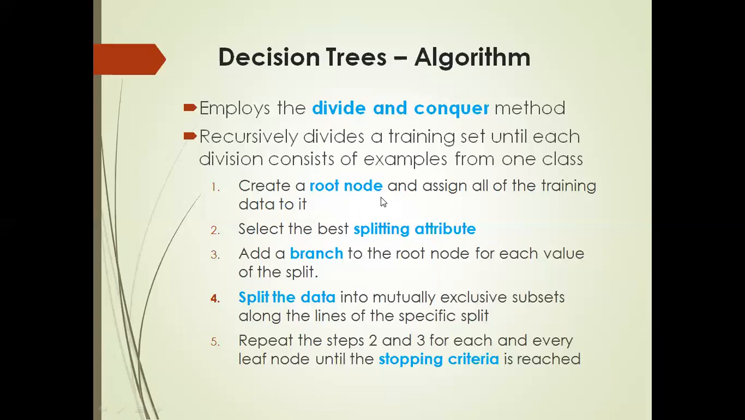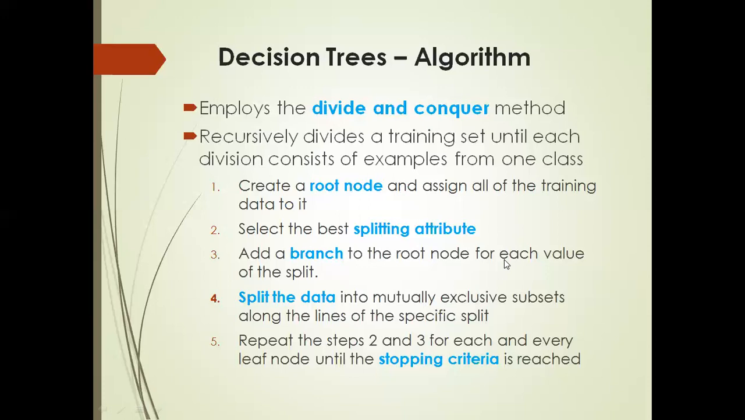First, we are creating the root node. Then we are going to select the best fitting attribute. I will tell you, I have told you what criteria we are going to consider. Then adding the branch. Then split the data. Then we have to repeat steps 2 and 3. Finally, the stopping criteria will be reached. That is how we are going to stop this particular algorithm.